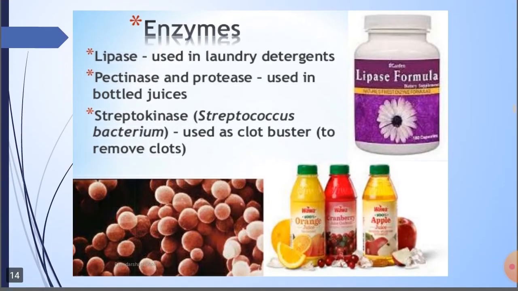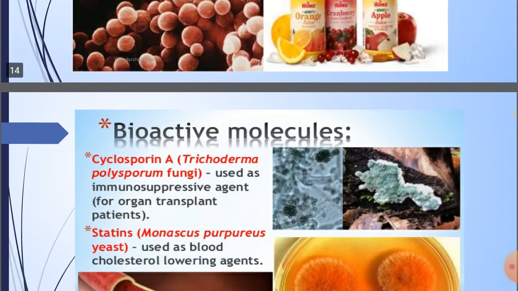Now, again, some microbes are used for preparation of useful enzymes. One enzyme is lipase, used in laundry detergents. Then pectinase and protease, used in bottled juices, which are preserved juices. Then streptokinase, from Streptococcus bacterium, used as a clot buster to remove the clots. This is for medicinal purpose.